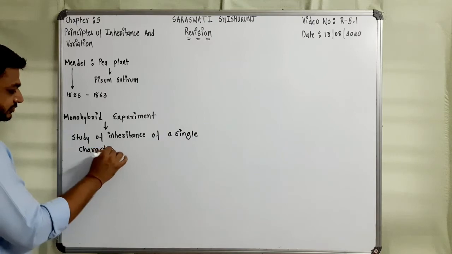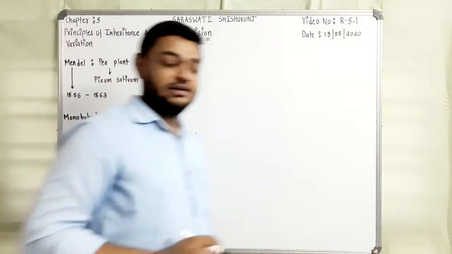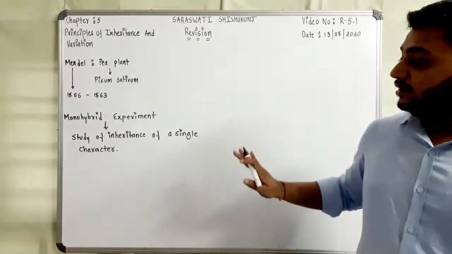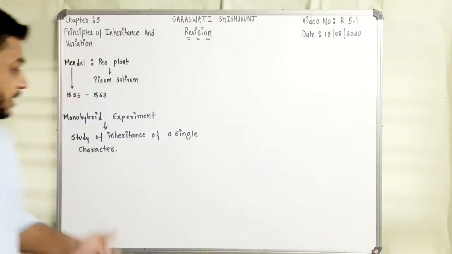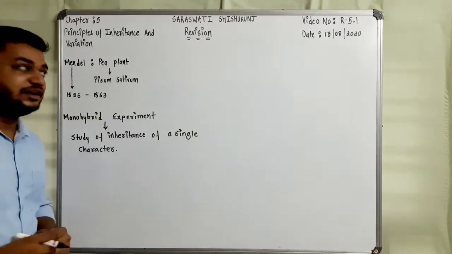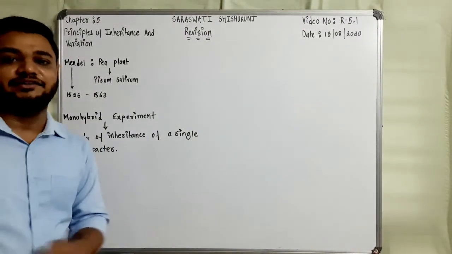Right? So students, this we have already discussed. This is just a revision video. We are just revising the topics which have been taught. He selected a single character and studied the inheritance.